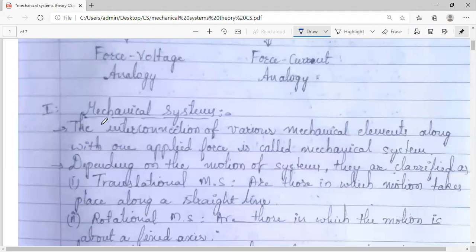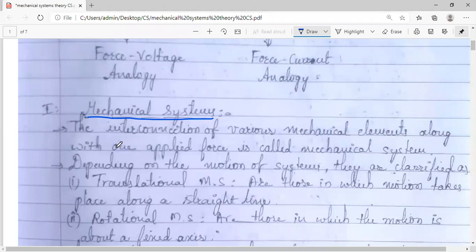Okay. So you know what mechanical systems are? Any system in which the different interconnection of components, what we call for a system, which is needed, are all having mechanical components in it. So we will use the mechanical components. Most of you, I think, boys, when you open your vehicle, you can see the mechanical parts and all. So you are familiar with those terms. But for girls, probably it's not so familiar.